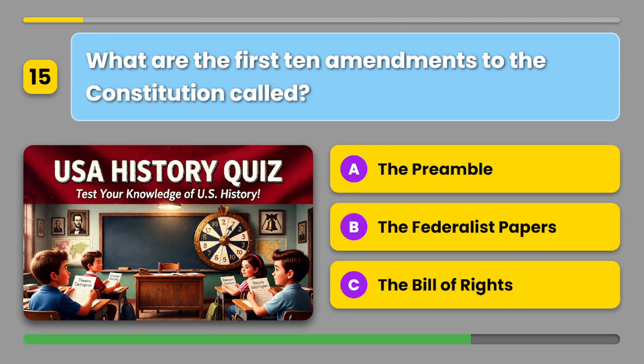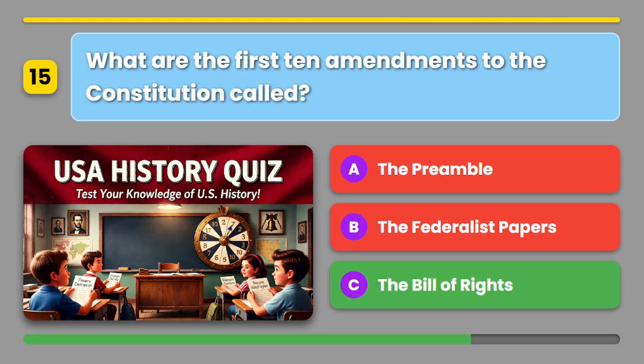What are the first 10 amendments to the Constitution called? A. The Preamble. B. The Federalist Papers. Or C. The Bill of Rights. The correct answer is C. The Bill of Rights.